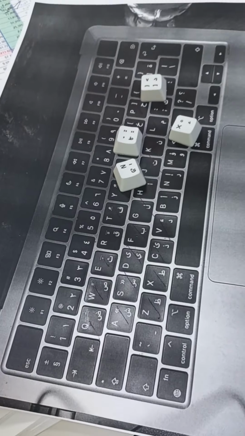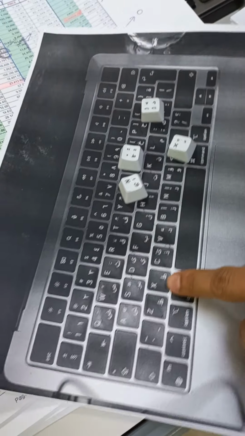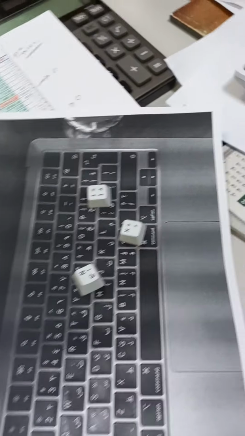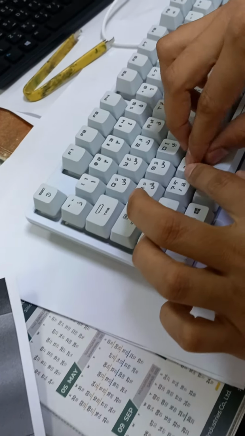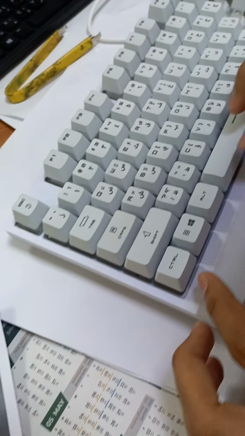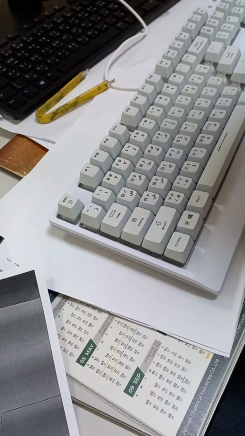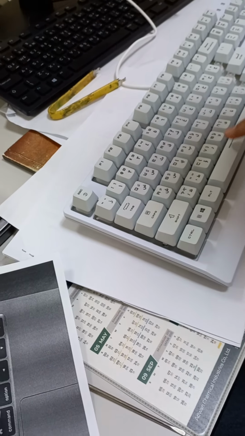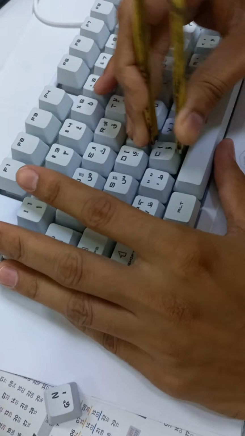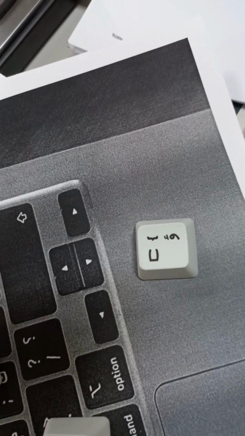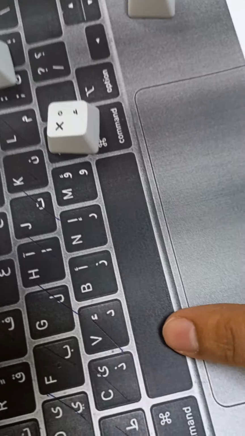So we will remove all and we will give this keyboard setting because gaming keyboards are different from the normal keyboards. So we are going to place here the right one. Okay, now it's working. So like this we can rearrange according to the Arabic map. This one is E, I guess. And we will put now here.